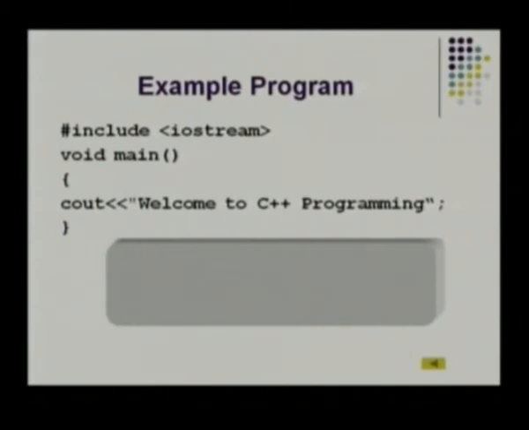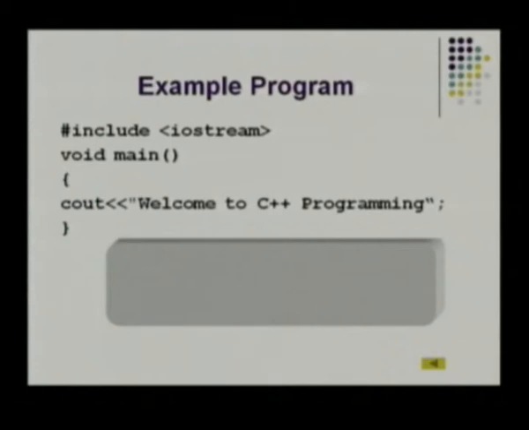So here you have the simplest form of a C program without any classes. So this is just similar to C. Instead of printf you are using cout and instead of stdio you are using iostream. So each of these extra features or different features in C++ I will be explaining in detail in the later sessions. So here we are just printing a statement welcome to C++ programming and that is given as the output. So the output of this program will be like this.